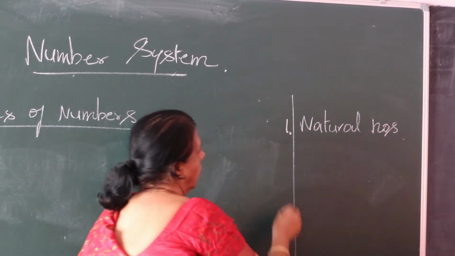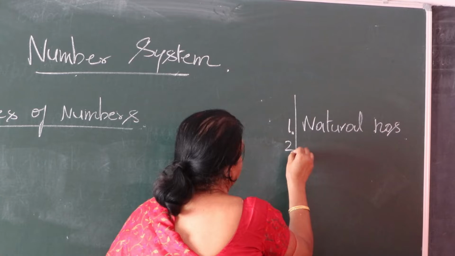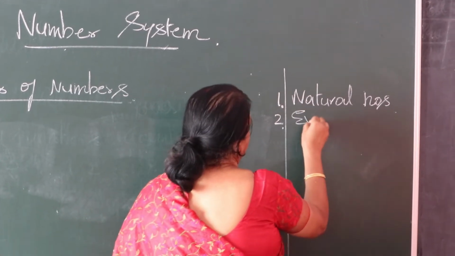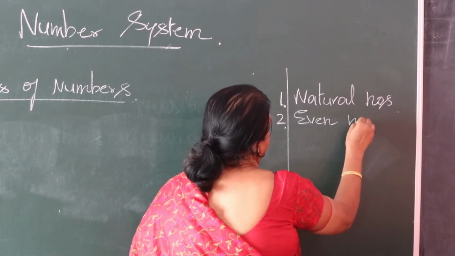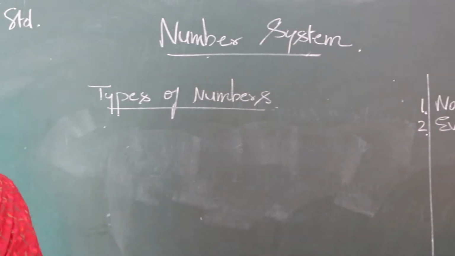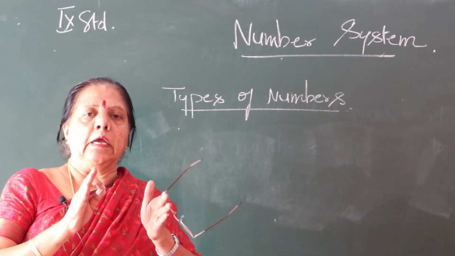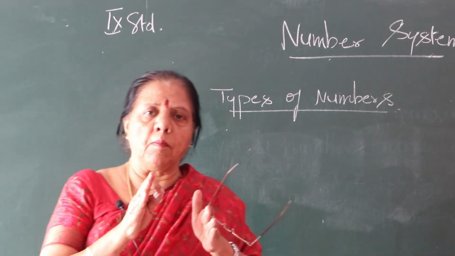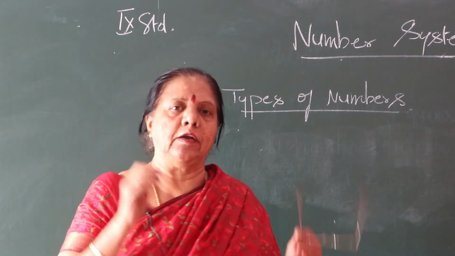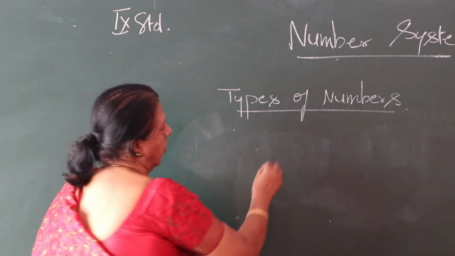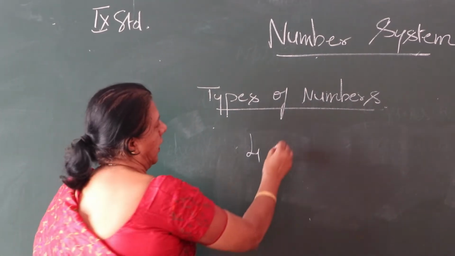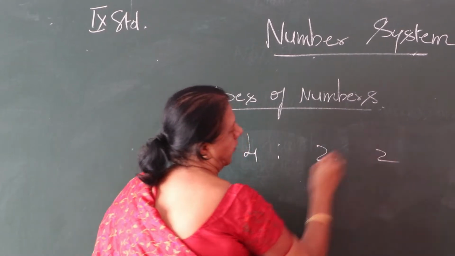Second one, we'll go for even numbers. What are even numbers? Even numbers are the numbers that divide equally. Suppose you take 4, it divides into 2 equally, 2.